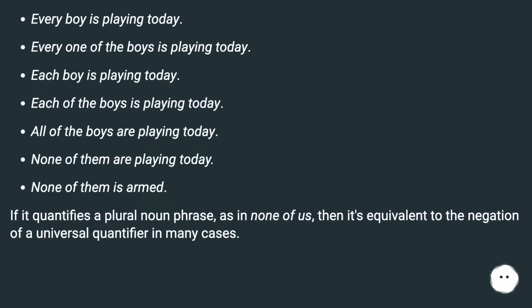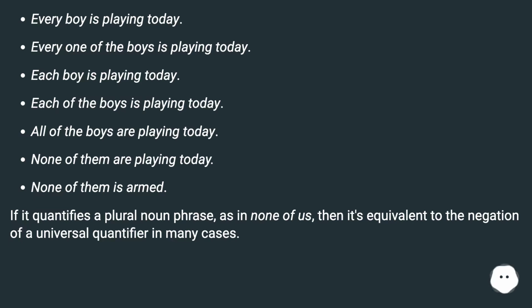Every boy is playing today. Every one of the boys is playing today. Each boy is playing today. Each of the boys is playing today. All of the boys are playing today. None of them are playing today. None of them is armed.